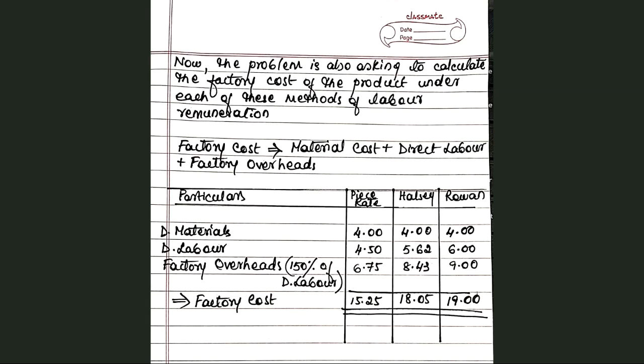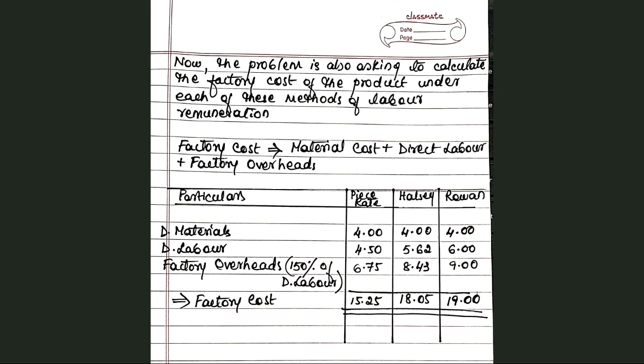Now if you add up all these factors of production together, you get the factory cost under piece rate or time rate to be rupees 15.25. The factory cost under Halsey plan is 18.05, and the factory cost under Rowan plan is rupees 19.